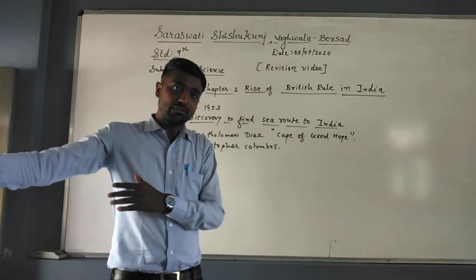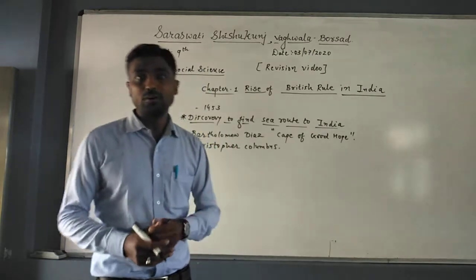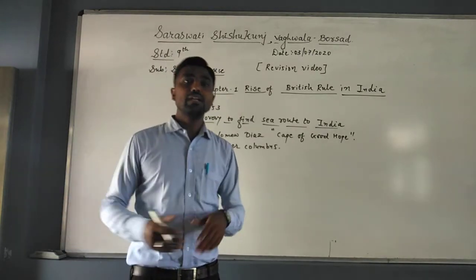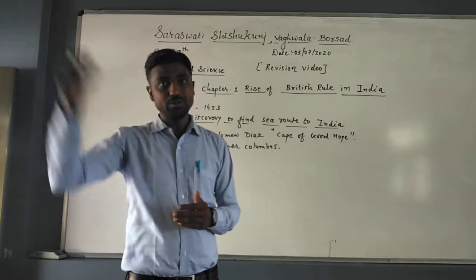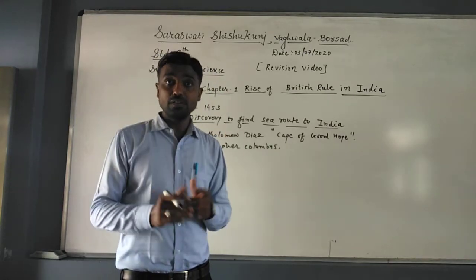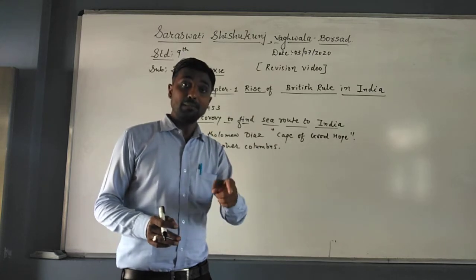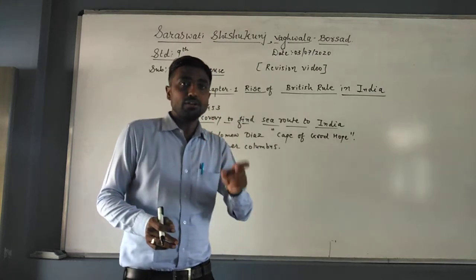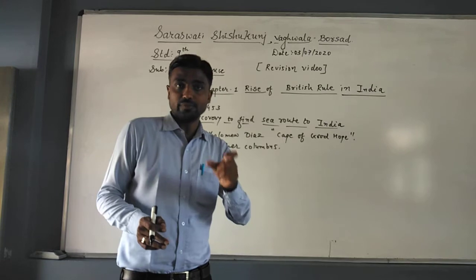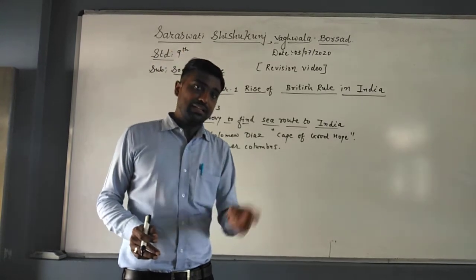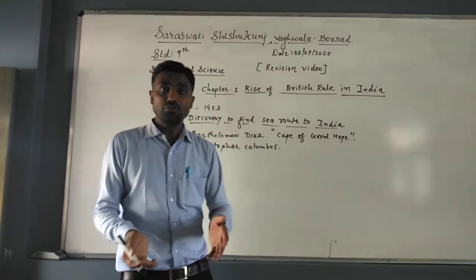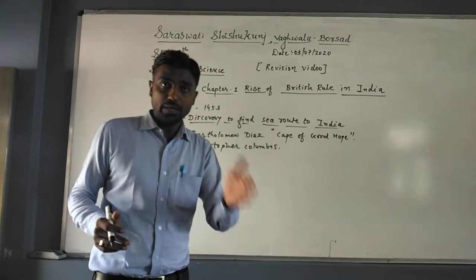Throughout his life he thought he had found a sea route to India, but it was his big mistake. That mistake was cleared by Amerigo Vespucci. Why? Because the continent of America, Central America, was found by Amerigo Vespucci. That is why it was given the name America, according to his name.